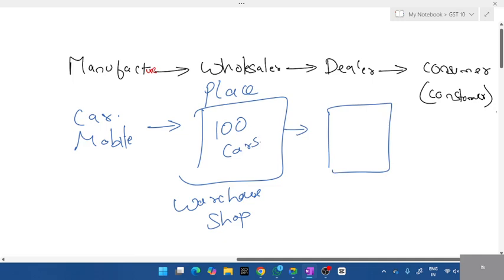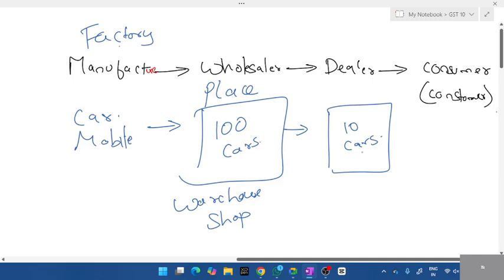Remember, first is manufacturer, that is a factory. A manufacturer will have a factory, all the machineries, he'll prepare everything, he'll give it to the wholesaler. Wholesaler will have like 100 cars. Then it comes to the dealer. Dealer is the third person. He won't have 100 cars, he'll just have 10 or 20 cars. In a bike showroom, car showroom, or mobile showroom, do you think they'll have 200, 300 mobile phones? 200, 300 cars?